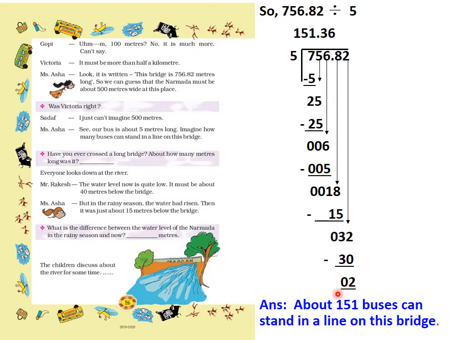So here we are calculating how many buses will stand on the bridge. The result is 151.36. In counting buses we can't use a decimal, so we take the nearby number 151. So we will write the answer as about, meaning more than 151 buses can stand in a line on this bridge.